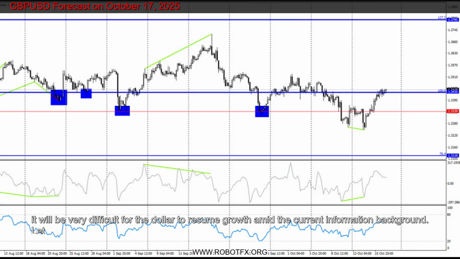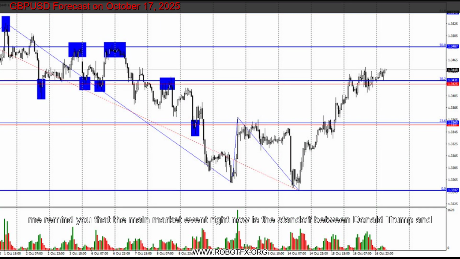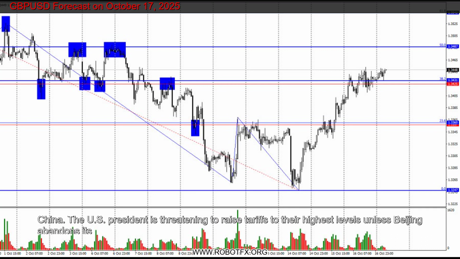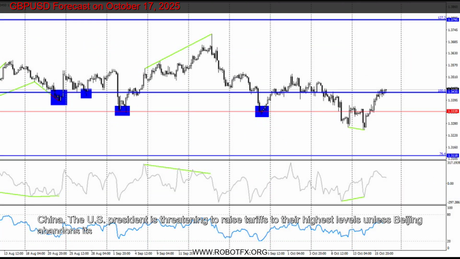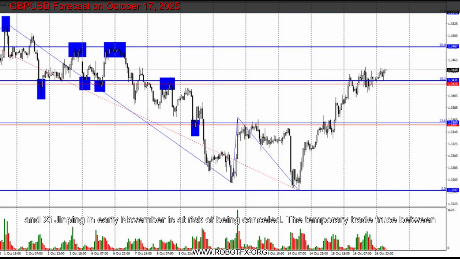The trend has turned upward, and it will be very difficult for the dollar to resume growth amid the current information background. Let me remind you that the main market event right now is the standoff between Donald Trump and China. The US president is threatening to raise tariffs to their highest levels unless Beijing abandons its plans to tighten control over the export of rare earth metals. The planned meeting between Donald Trump and Xi Jinping in early November is at risk of being cancelled. The temporary trade truce between the two countries expires in mid-November.